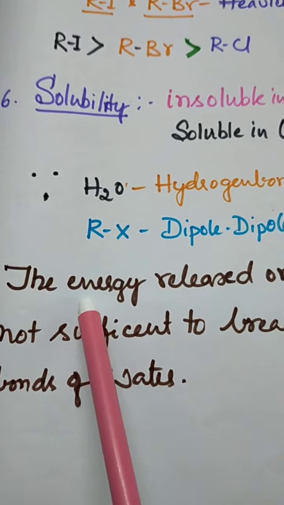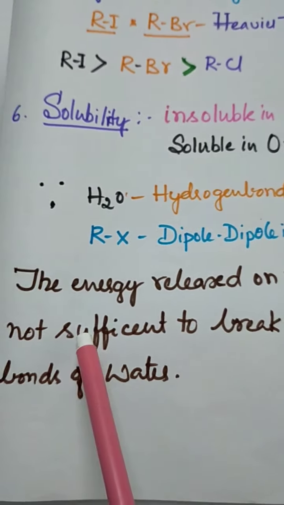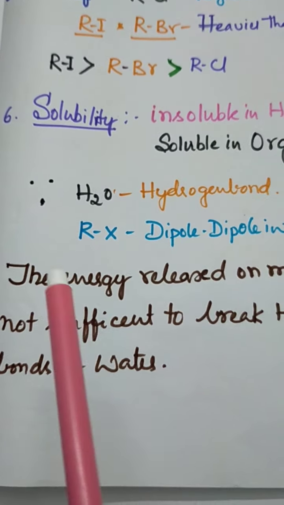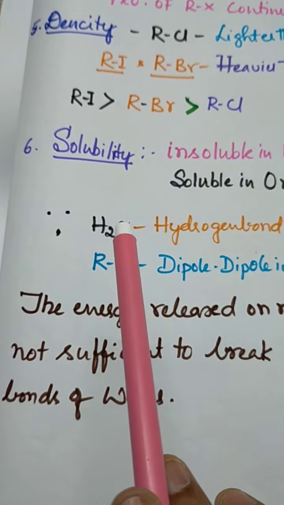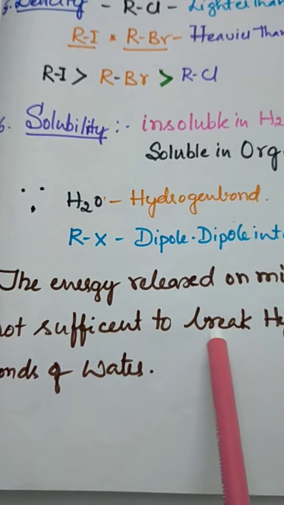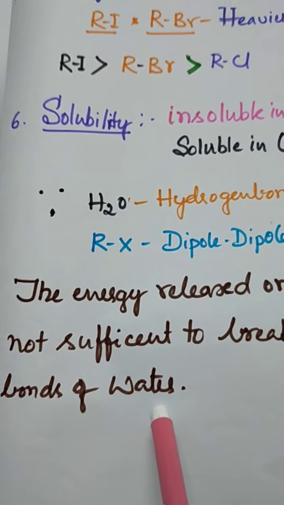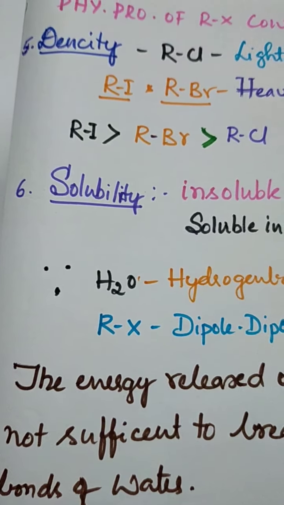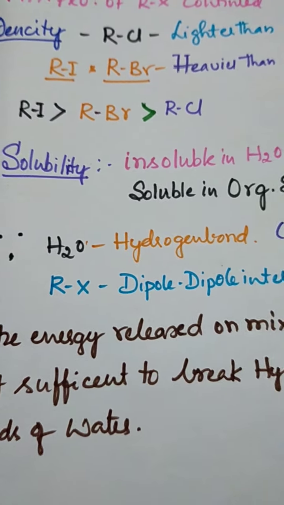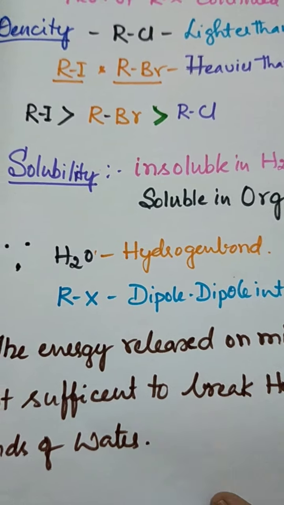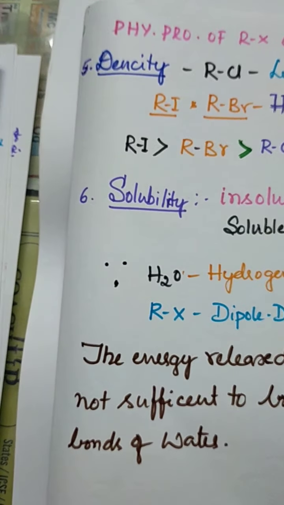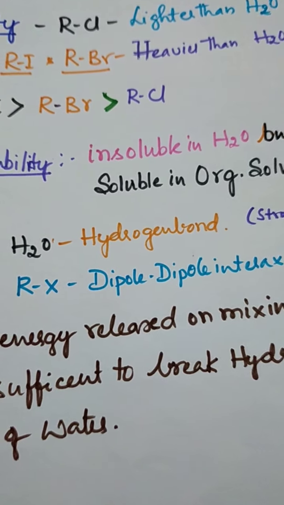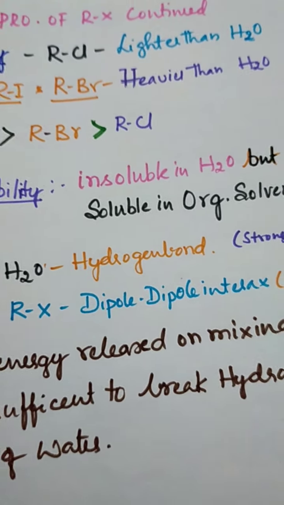Then again, the energy released on mixing both, the haloalkanes and water, is not sufficient to break the hydrogen bond of water. That is the reason. So this is about the solubility. So we have completed the physical properties: nature, color, odor, boiling point and melting point, the other things we learned. After this we are going to learn another thing, the chemical properties of haloalkanes.